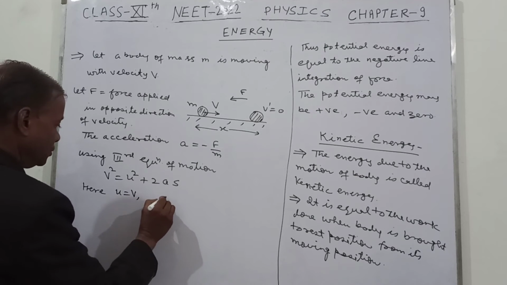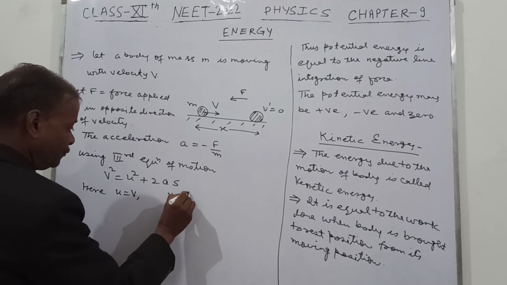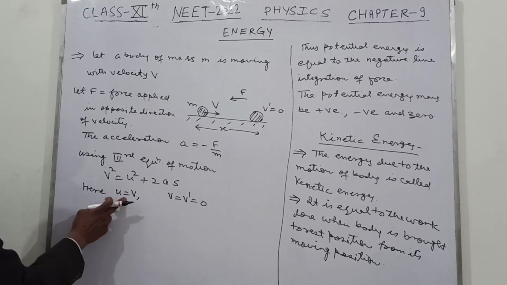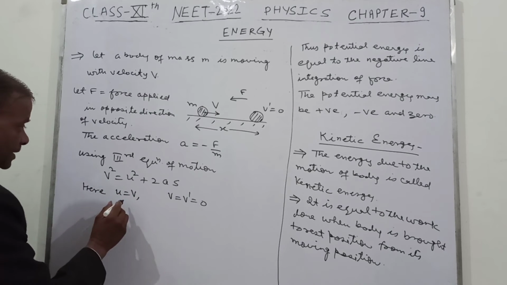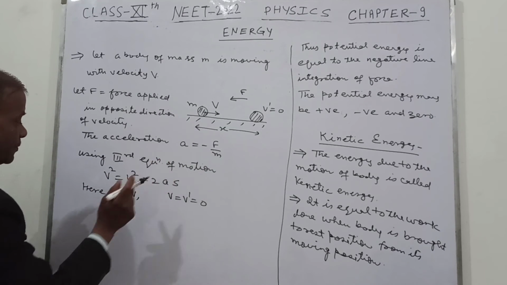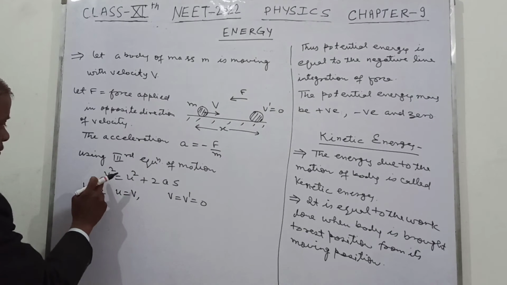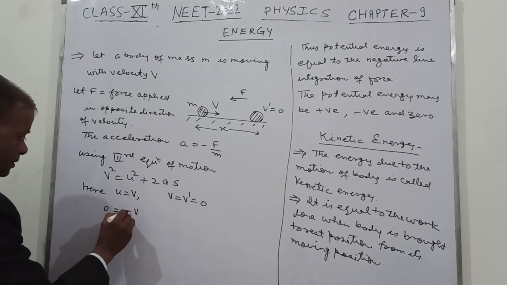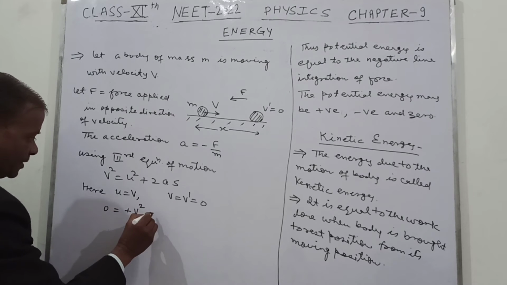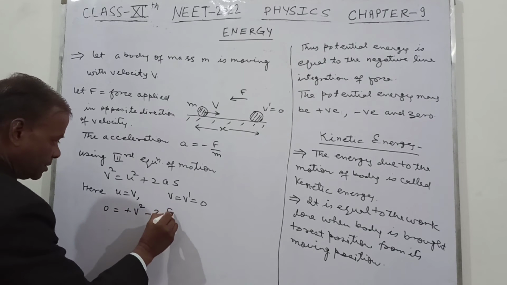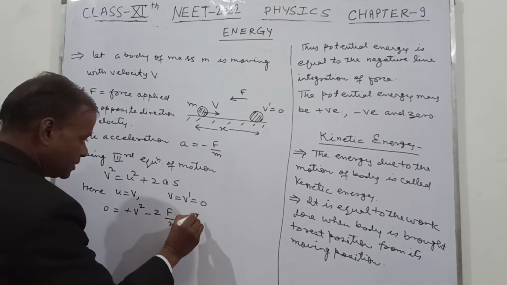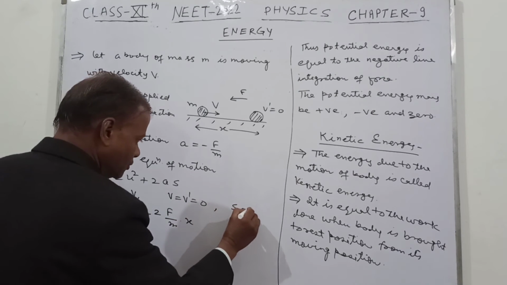This v equal to v dash, this is equal to now 0. This is now final velocity. This is initial velocity, u equal to v. And this a is equal to minus F upon m. So this velocity is to be now 0. This is now plus v square minus 2 times F upon m, and this is now your x. Now here this s equal to x.